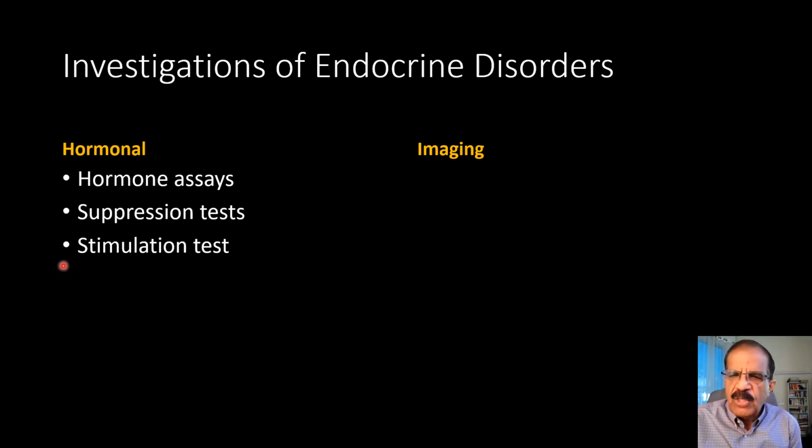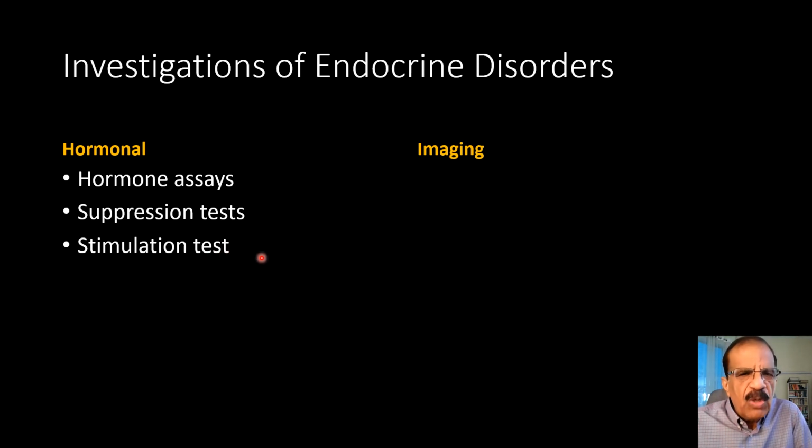Then we have stimulation tests. Just opposite to this, if we suspect Addison disease, for example, if any endocrine tissue is not working properly, is underperforming, we try to stimulate it just to see whether the deficiency of that particular hormone is appropriate under the physiological circumstances, or the gland is not capable of producing.